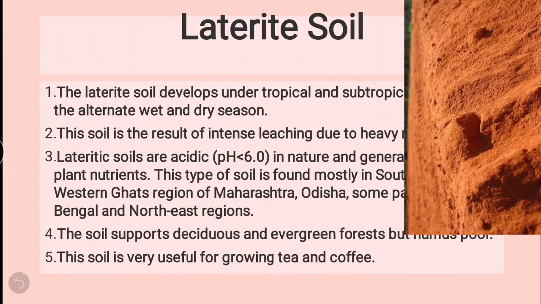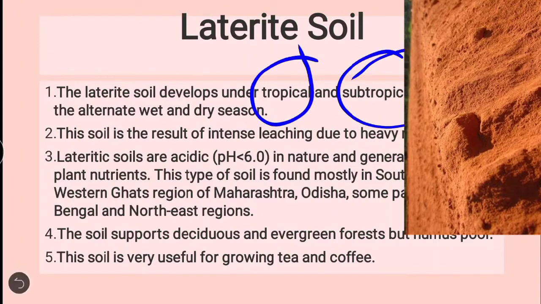If we talk about the next soil, that is laterite soil. Laterite soils are developed under tropical as well as subtropical climate with alternate wet and dry seasons. So there is intense leaching due to heavy rain.